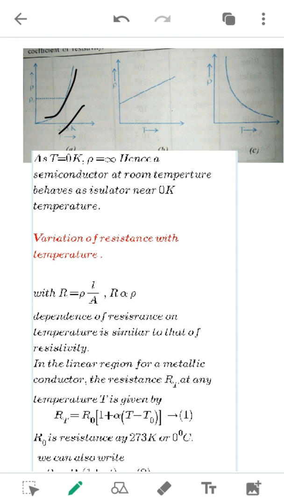So here it is an increasing curve. So as the temperature increases, the resistivity also increases. So this is the temperature axis, and this is the resistivity axis along the y-axis.